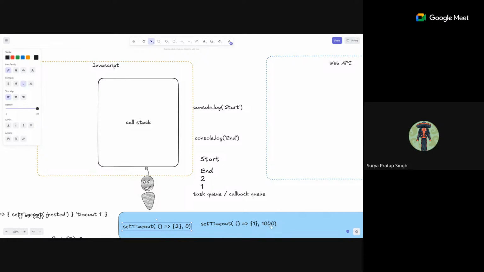But as you said, the call stack will be empty, and after that we can run the task queue programs. When you're talking about fetch, you render the whole page and give all the functionality to the page, and while it is fetching, you can wait to execute the code that is dependent on it.